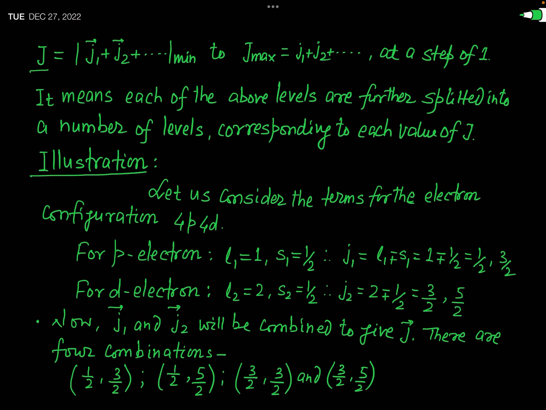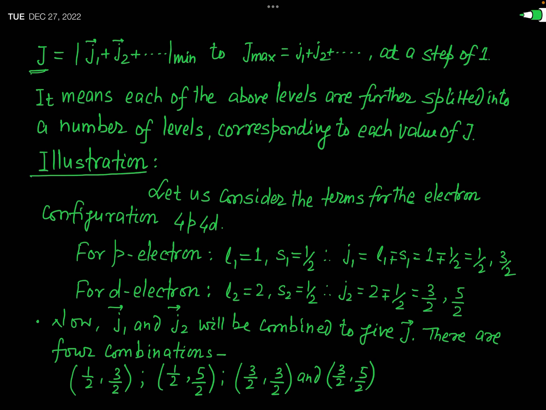In fact, the total quantum number J of an atom has values from J minimum to J maximum at a step of 1.